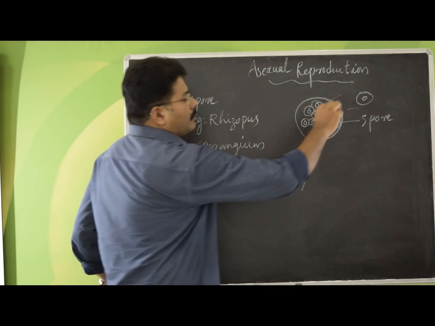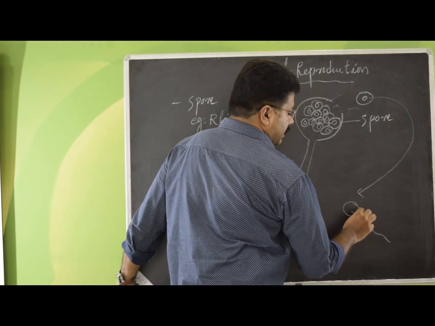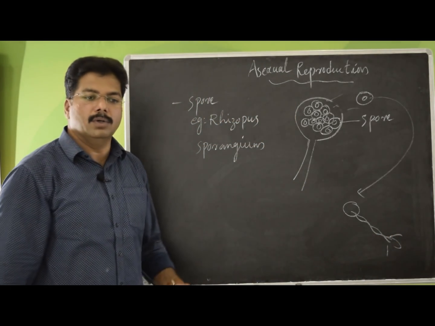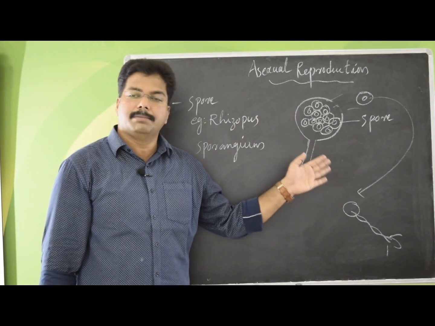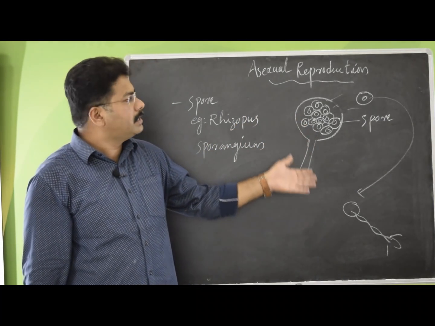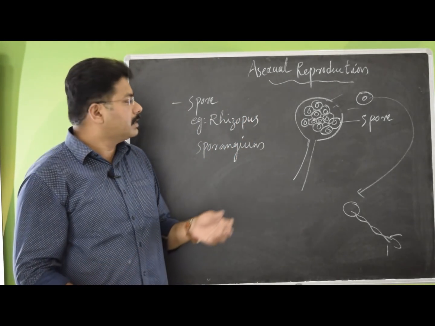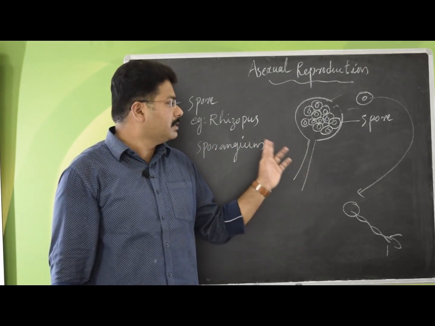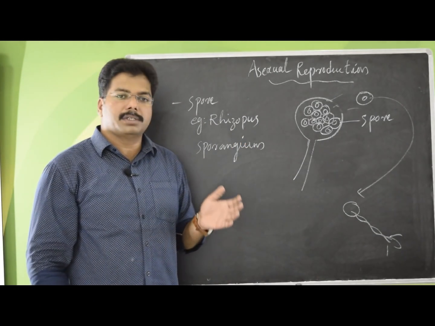Wherever a spore falls on a favorable condition, the fungal mycelium will start growing, and a new fungal growth will start from that. So there is no involvement of male or female gametes. This kind of reproduction is called asexual reproduction, that is reproduction through spores. This is mostly happening in the case of fungus. An example is Rhizopus. Let's look into the next one, reproduction in plants by sexual methods.